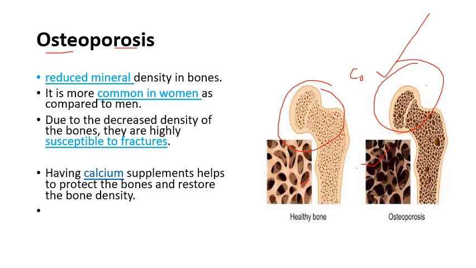Due to decreased density, such bones become more susceptible to fractures. Means what? They are more prone to breakage. Such bones get broken easily. So they are more prone or susceptible to fractures.